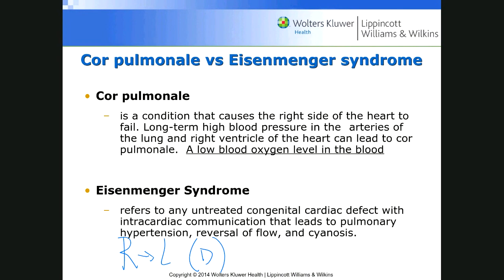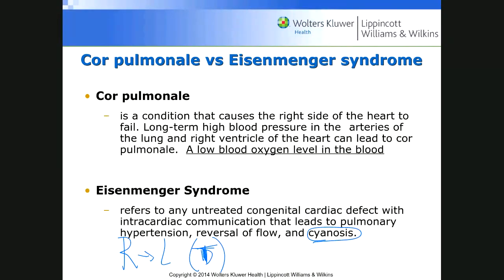No, the truncus, the three T's, right? Right to left, because if there's a right to left shunt, there isn't very much blood going into the lung. So you're going to see a lot of deoxygenated blood, and therefore you're going to get cyanosis.